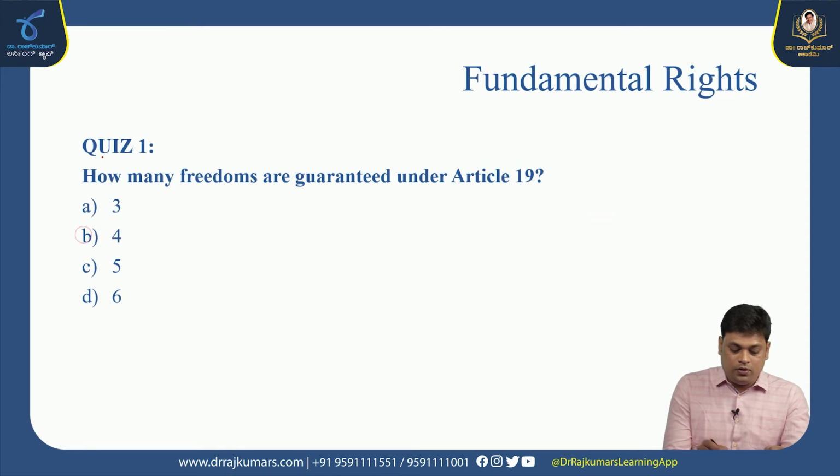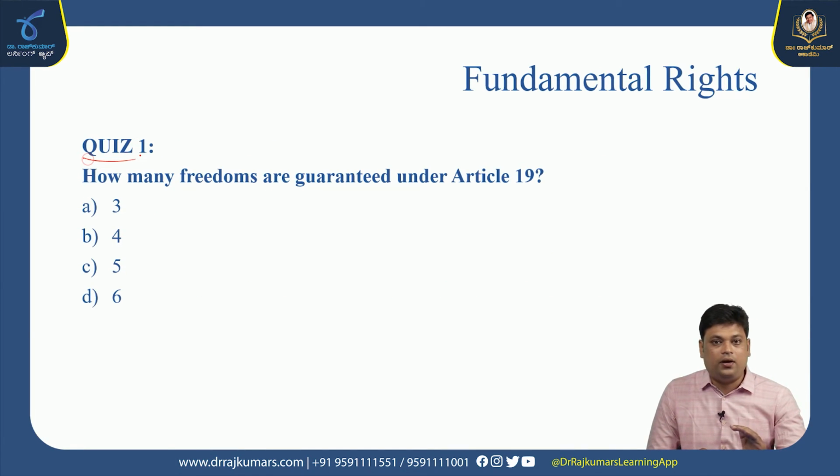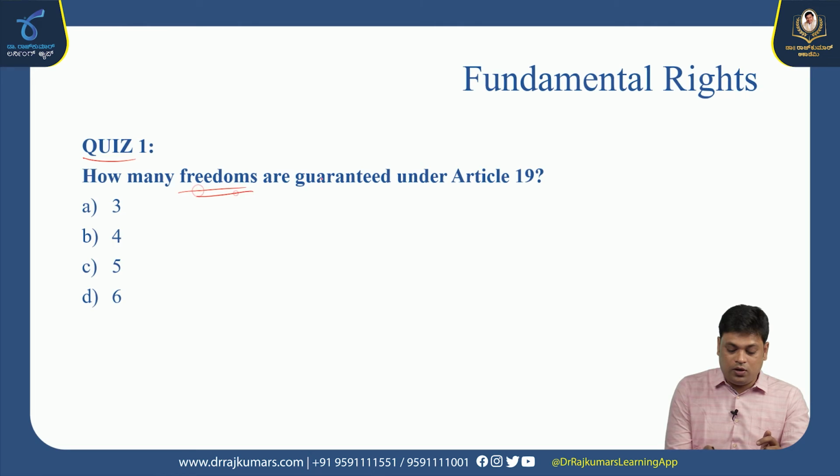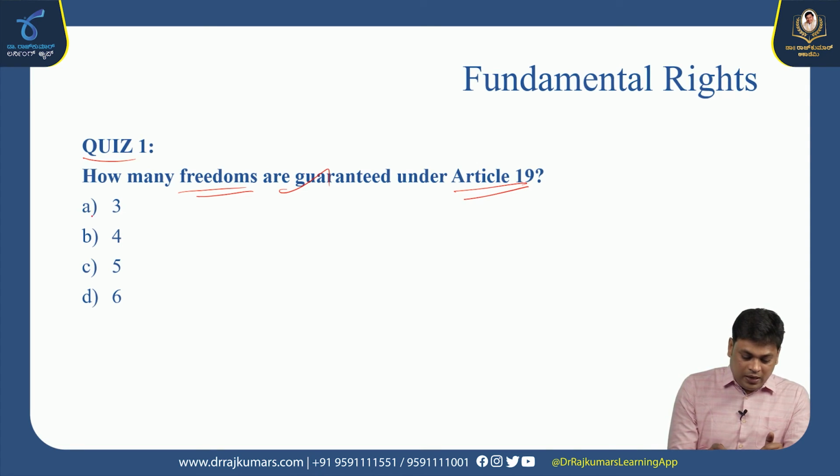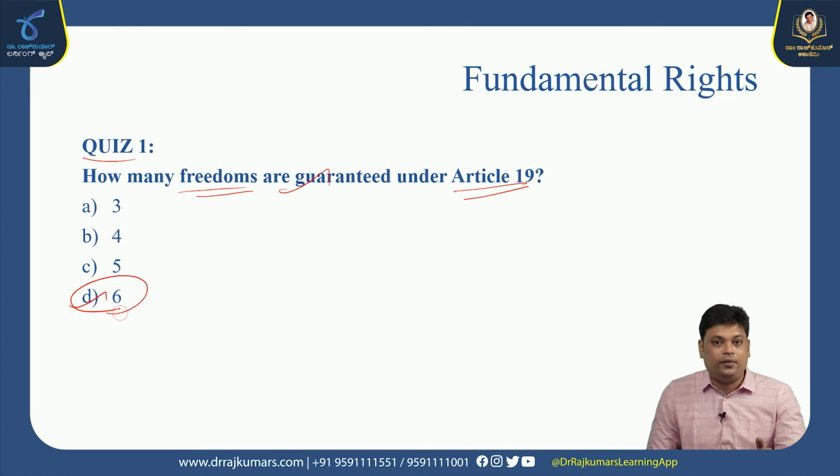So, a quiz based on the fundamental rights chapter. How many freedoms are guaranteed under Article 19? I told you earlier it is 7 after the 44th amendment; until 1978 we had only 6 fundamental freedoms guaranteed.